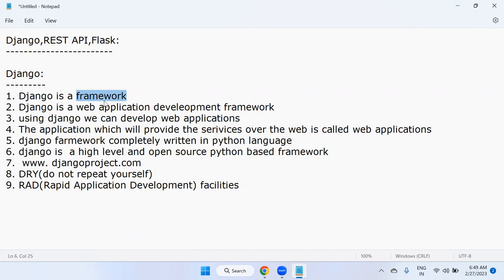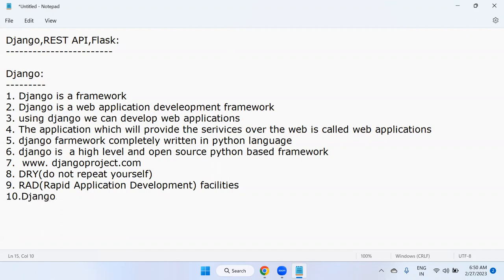The moment we install the Django framework, a lot of built-in libraries become available. Through those libraries only, we can start development of applications. And the most important thing I want to tell you here is very, very important, because our complete Django lecture depends on this only. In our daily sessions, we are going to discuss this only.